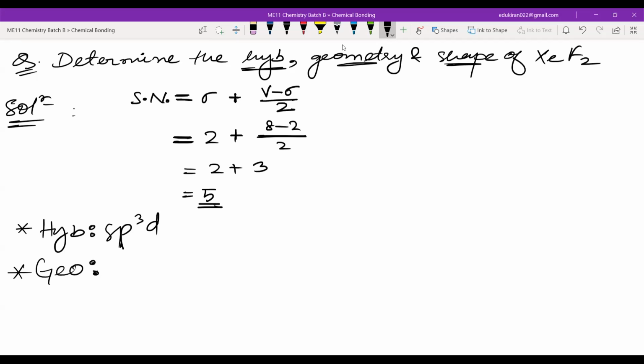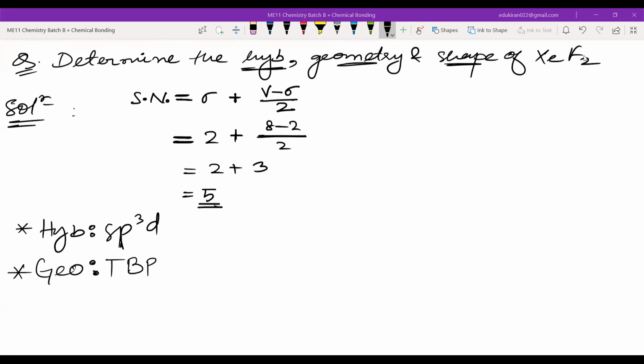Look at the examples of steric number 5. See the geometry. Trigonal bipyramidal, which we made easy by writing TBP. Okay, trigonal bipyramidal. If you think trigonal bipyramidal is an easy version, then please pronounce trigonal bipyramidal.